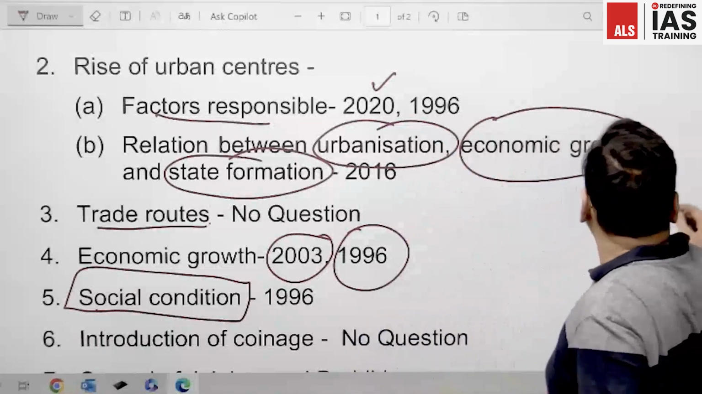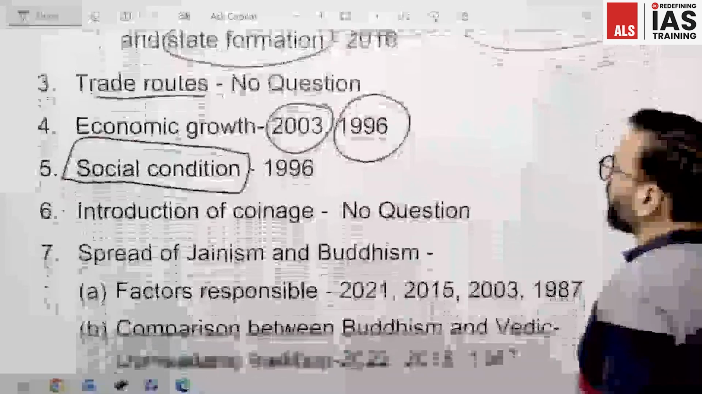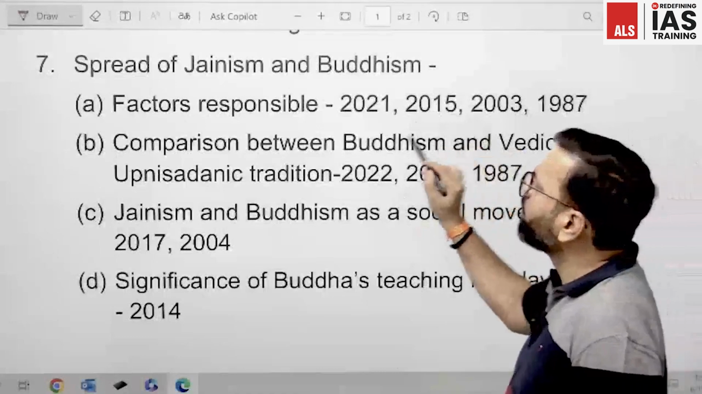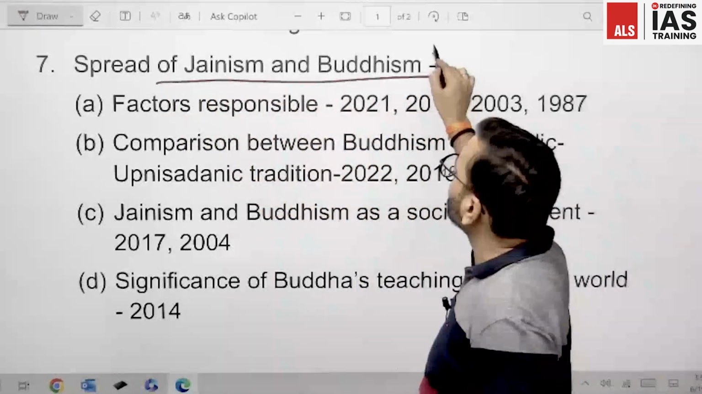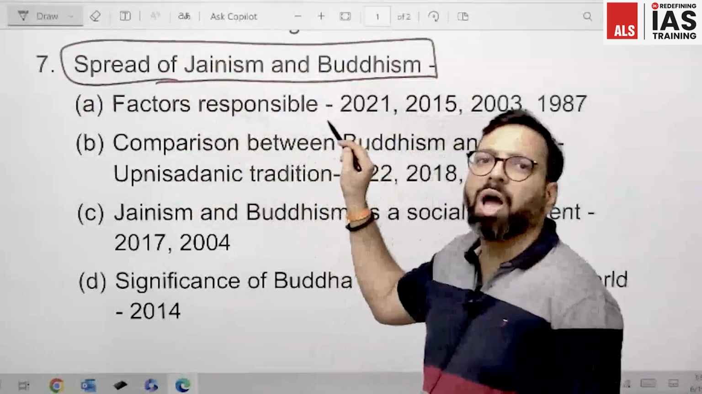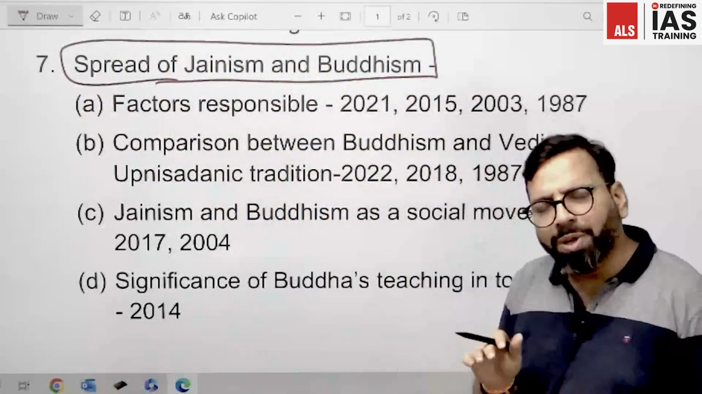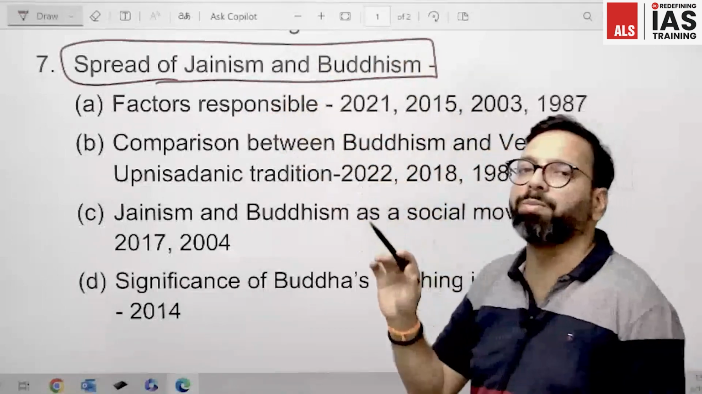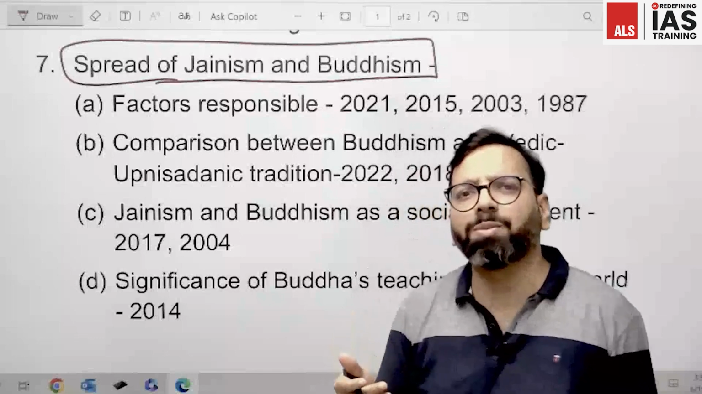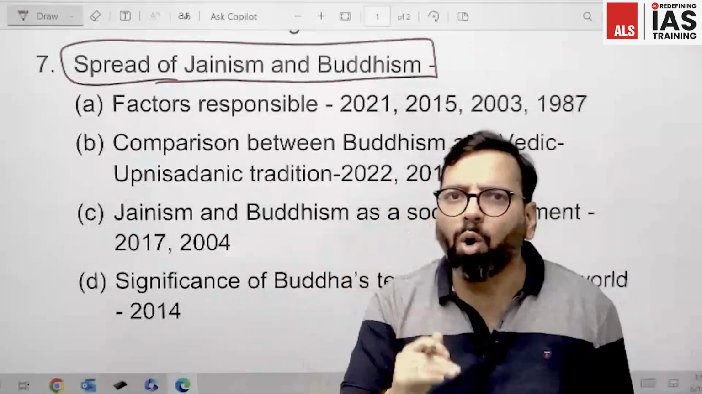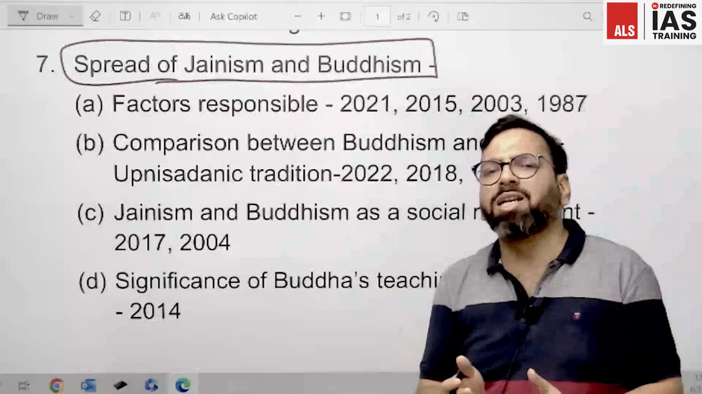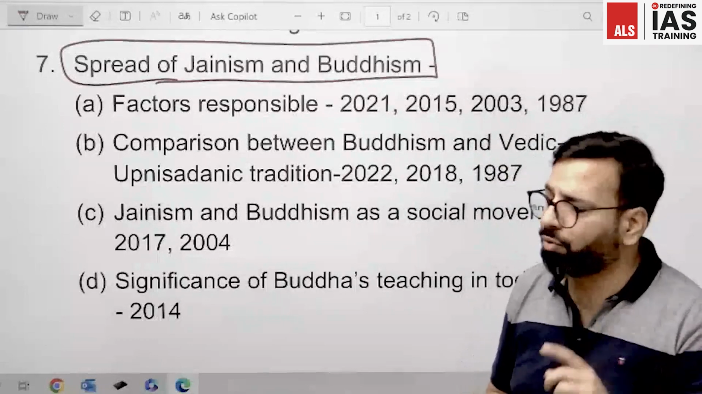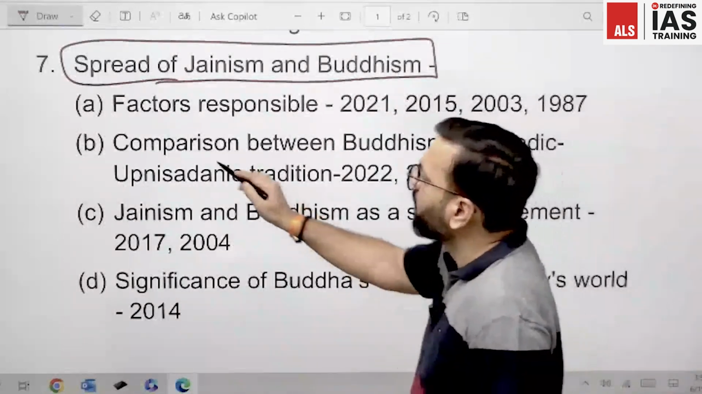Next to this, we come to topic number 7, the spread of Jainism and Buddhism. This is the most important topic from this chapter. In the UPSC syllabus, only this heading is given, spread of Jainism and Buddhism. But by analyzing the previous year papers, I have tried to decode, or divide, the topic into subsections. What are the important things you need to take care of? The first and the most important is the factors responsible.